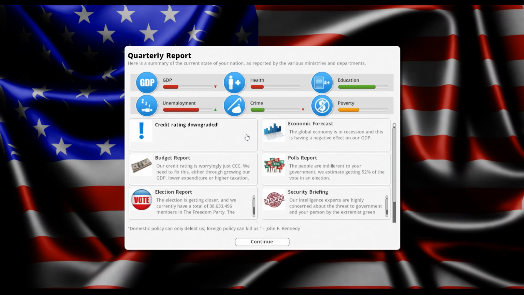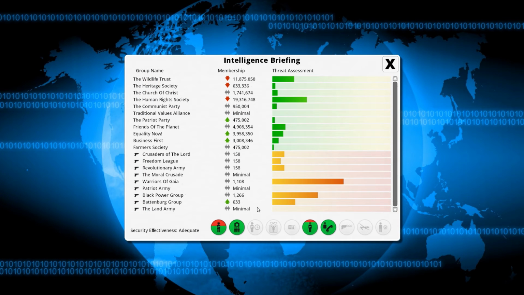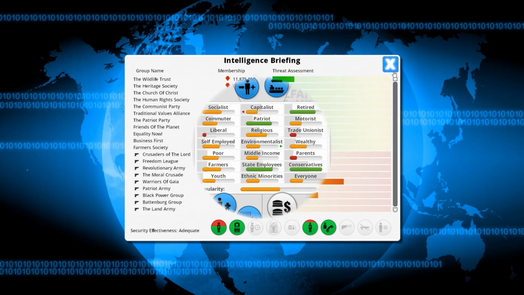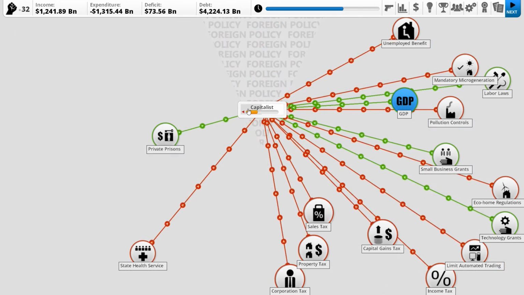There's a green plot still. Credit rating downgraded. Not good. Crime is dropping. I think that's good, dropping. Right? Yeah, I think that's good. I don't think that means it's increasing. Unemployment's still going up. GDP is dropping. More people are voting for us. Terrorist group is not growing, but the Battenberg group is, which is the capitalists. Oh no. Okay.